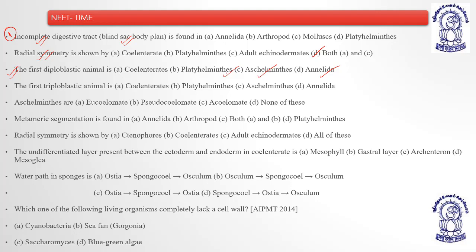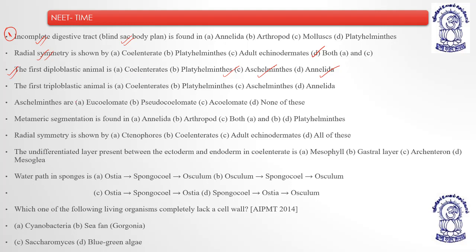So we are left with Coelenterates only. They were the first actual diploblasts, because in the case of sponges it was a cell aggregate plan. So they are the first pure diploblastic organisms. Understood?